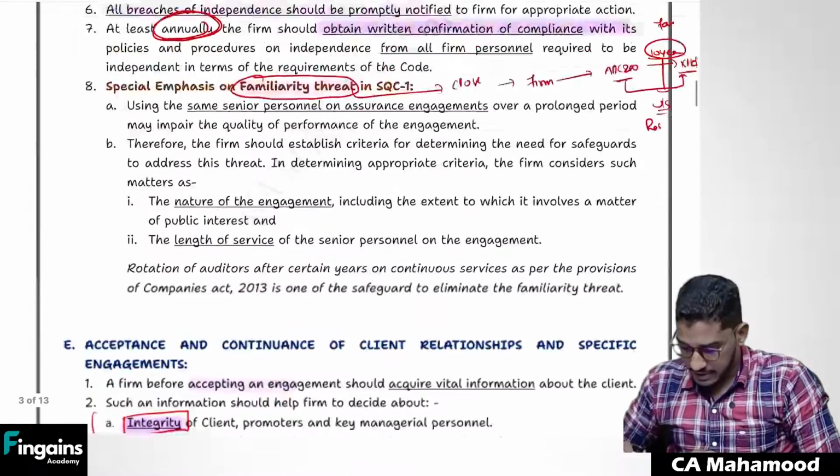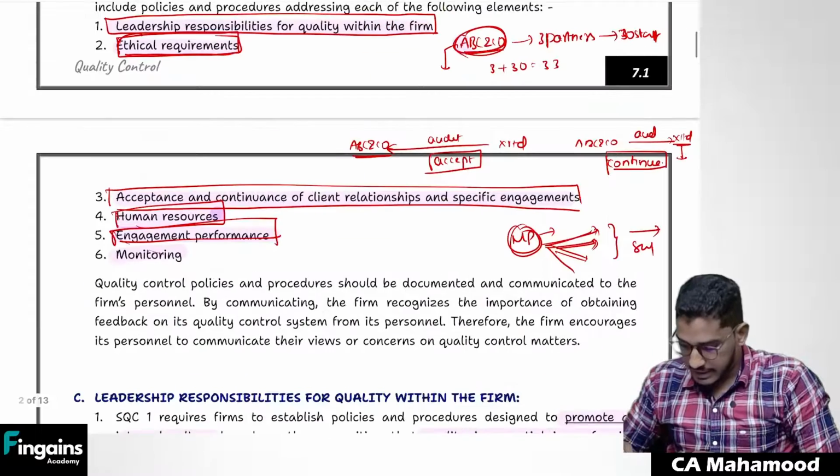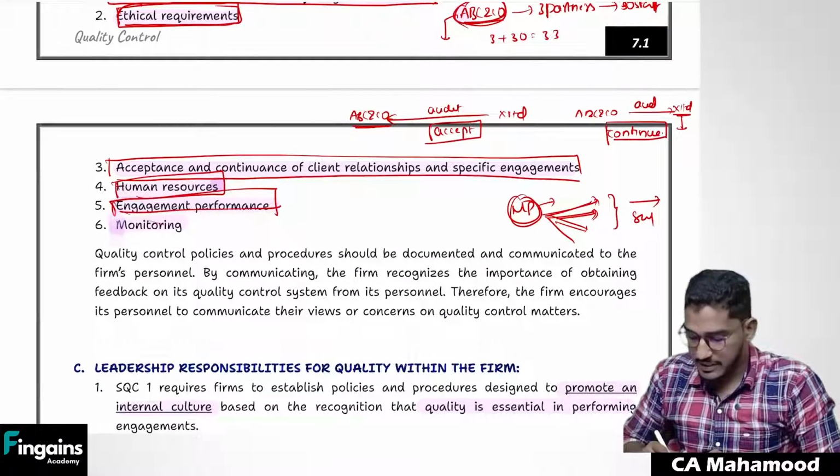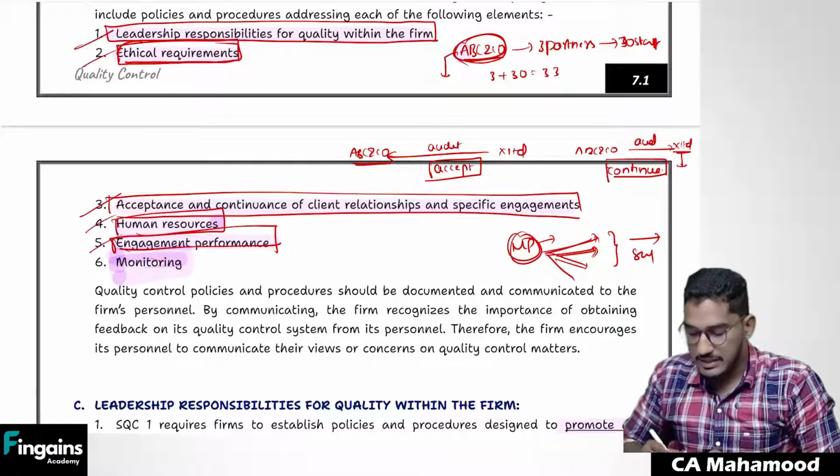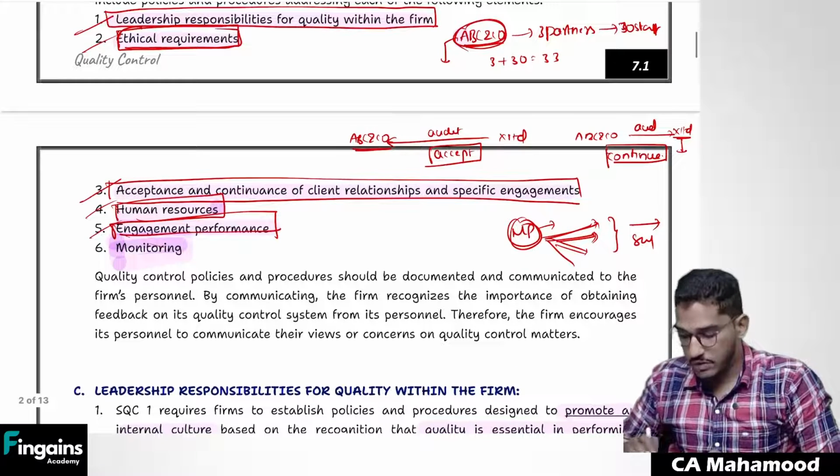Now we have the next thing here. The next area in which we need to follow some policies and procedures is monitoring. In the above 5 areas, we have implemented policies and procedures. Just implementing those policies and procedures alone will not be enough.